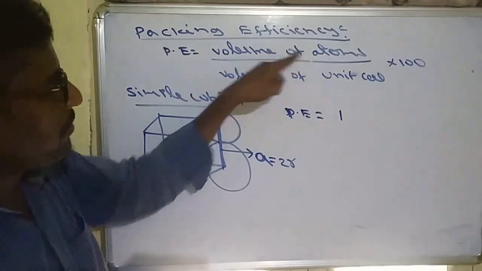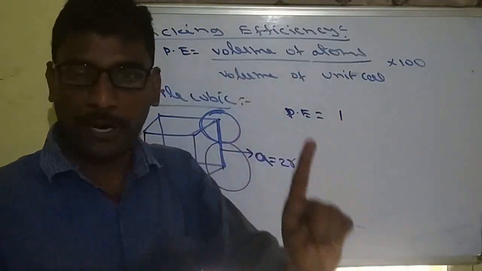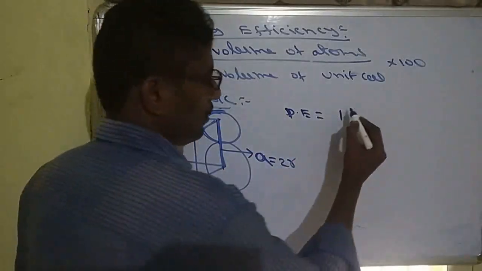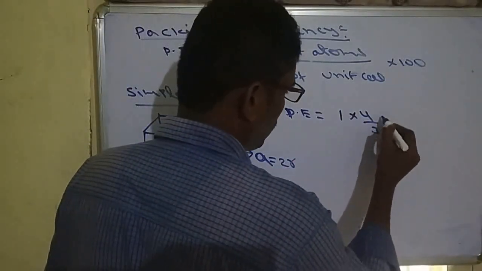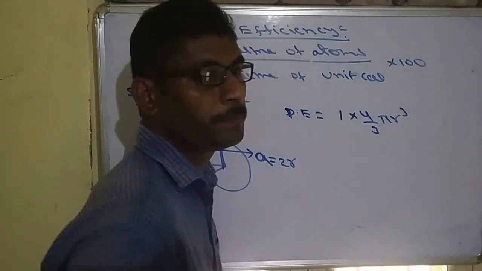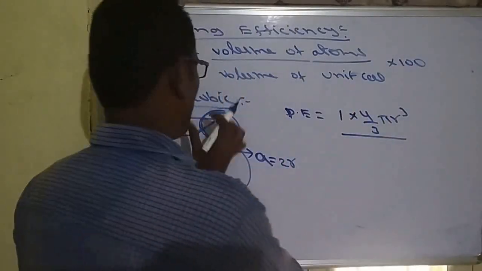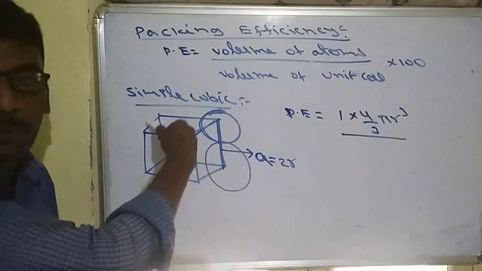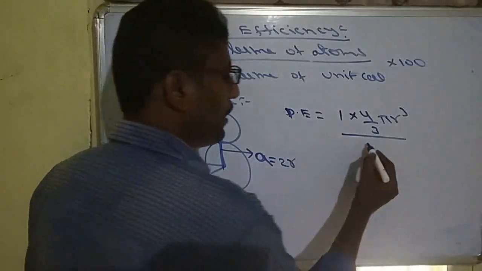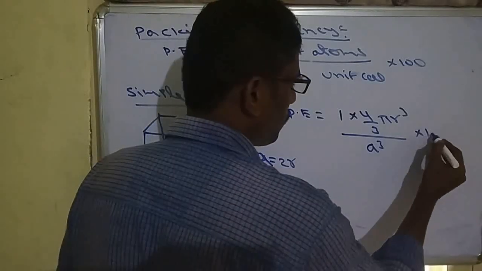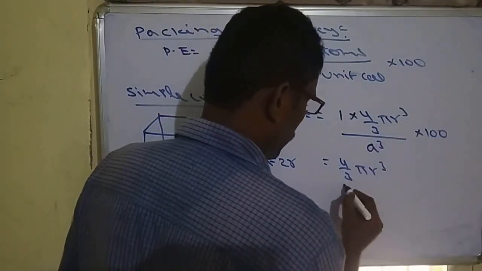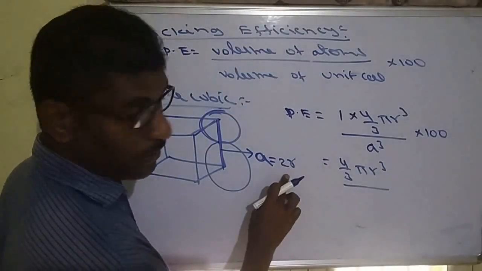But we are not asking for atoms, we want the volume of atoms. Only 1 atom is there, and we take the atom as spherical. So the volume will be 1 into 4 by 3 pi r cube, divided by the volume of the unit cell. The unit cell is nothing but a cube, so the volume of the cube will be a cube, into 100. From this, 4 by 3 pi r cube, by a, where a is nothing but 2 into radius.